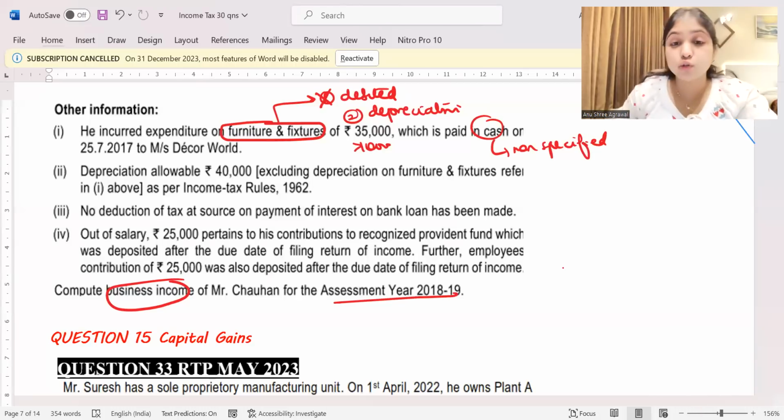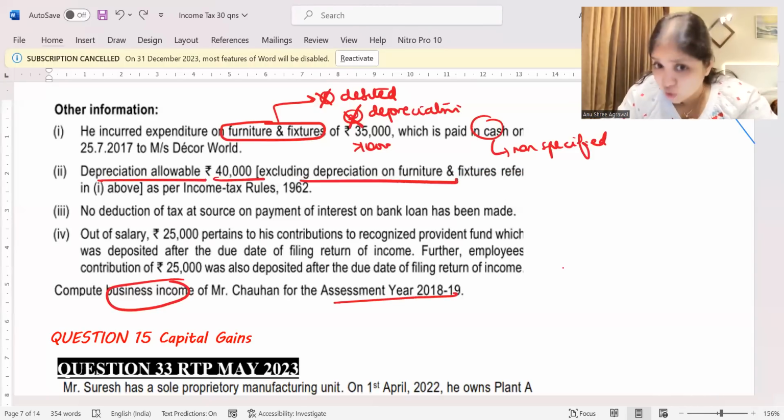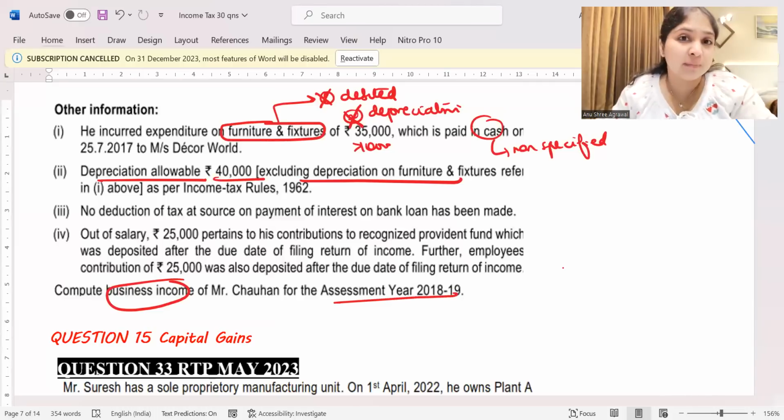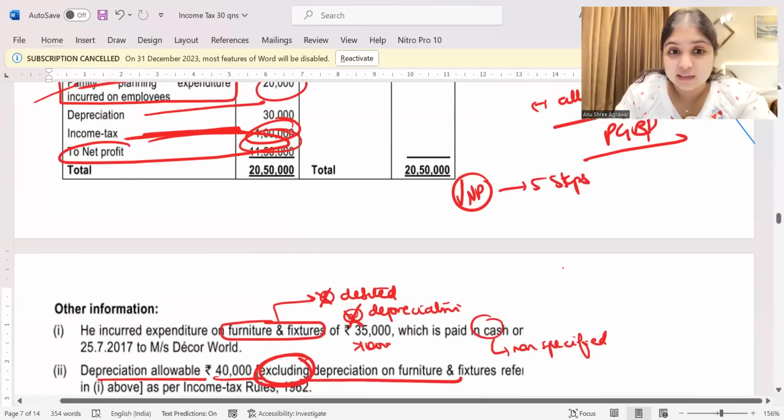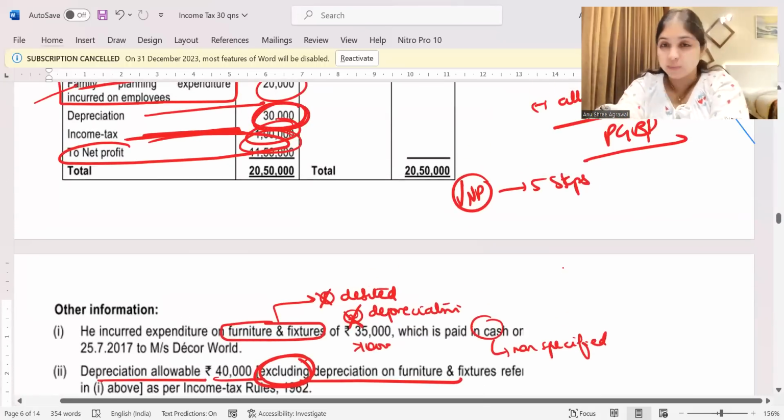It will not enter the block, so no depreciation also. Neither will it be debited to the P&L, nor will it get any depreciation. Then depreciation allowable 40,000, excluding depreciation on furniture and fixtures. Good. You are anyways not supposed to give depreciation on furniture and fixtures. Good that it is already excluding the depreciation on furniture and fixtures, which means that the depreciation given to us over here is not as per Income Tax Act.